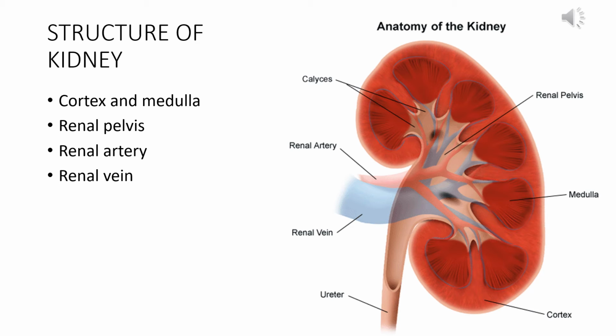Then there is the red, smaller diameter blood vessel that is entering the kidney, which is called the renal artery, which is carrying a fresh supply of blood to the kidneys. And then there is the renal vein, which is collecting the blood with all the metabolic wastes like carbon dioxide and other wastes, and taking it back to the heart for purifying it and infusing it with fresh oxygen. So this is the internal structure of the kidney.